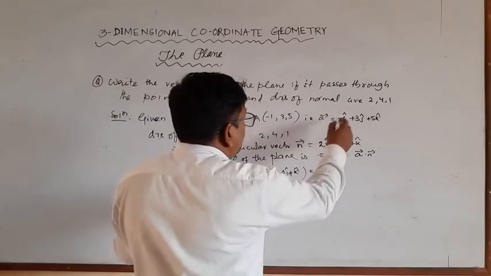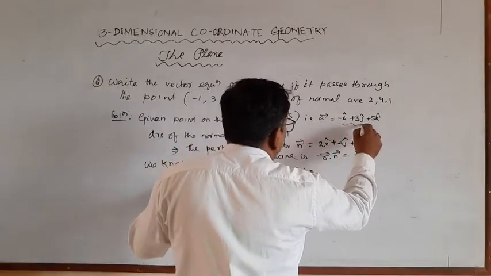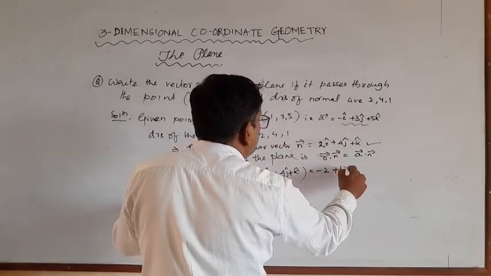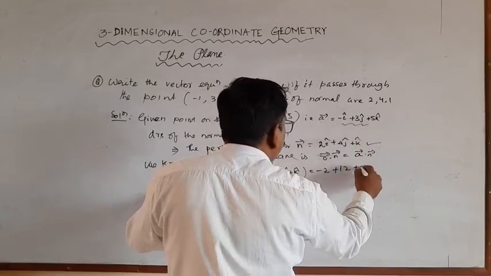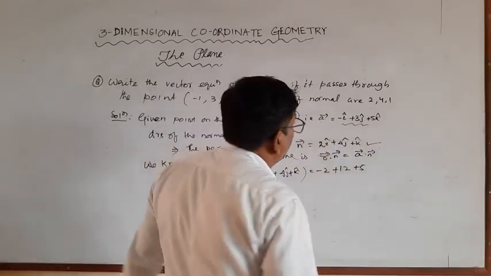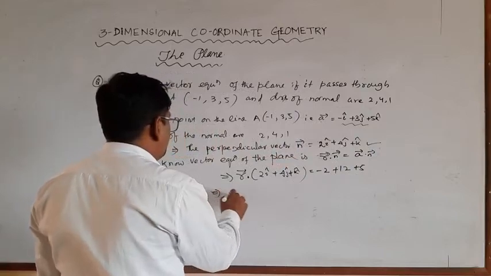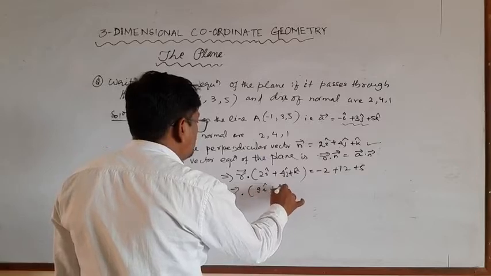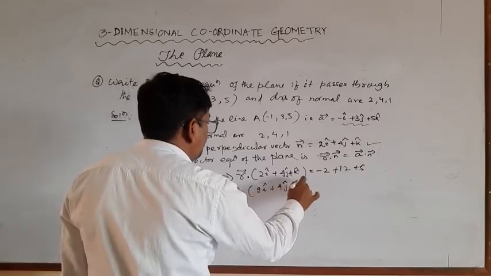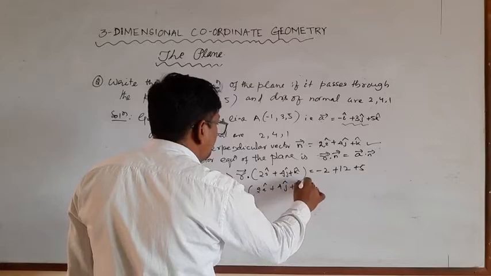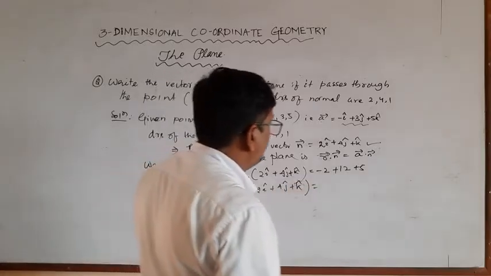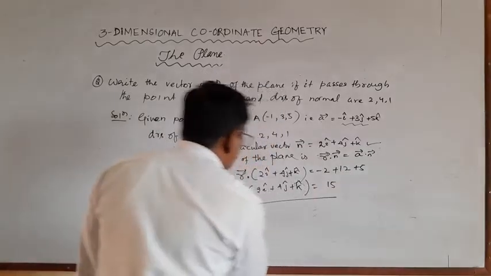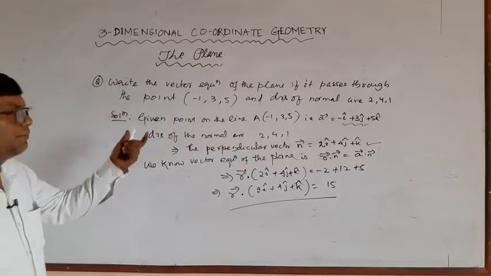This is a, and this is n. So a dot n, that is minus 2 plus 12, plus 5. That implies r dot 2i cap plus 4j cap plus k cap is equal to 17 minus 2, 15. This is the vector equation of the plane.